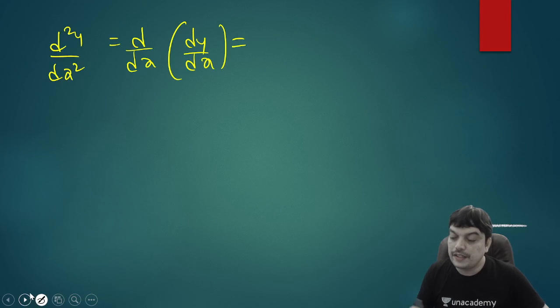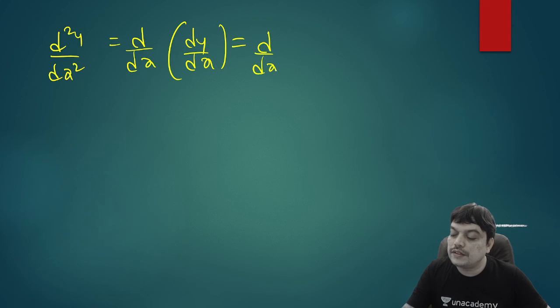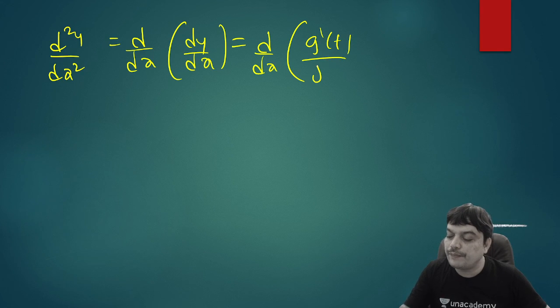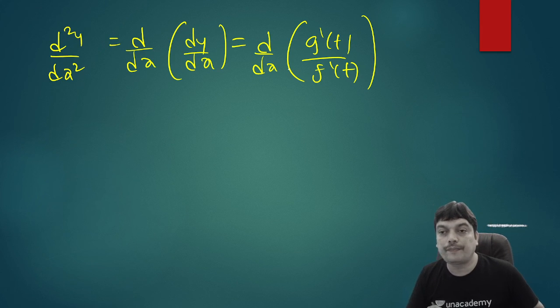So write that here. So d by dx of, you can write here, g dash of t divided by f dash of t. So the variable inside is t, but we are differentiating with reference to x. So we shouldn't forget to write dt by dx at the end again.